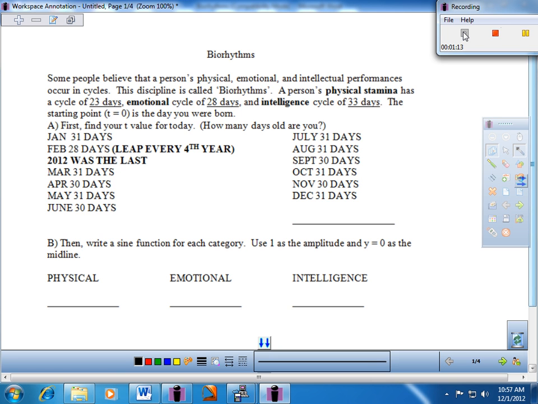So anyway, what we're going to have to do first, if we're going to track it from today, is we're going to have to see how many days old you are. And so letter A on your paper says, first find your t value for today. How many days old are you? So I'm going to do my numbers, show you how it's going to play out mathematically. You do your numbers, and of course, figure out your t value for today.